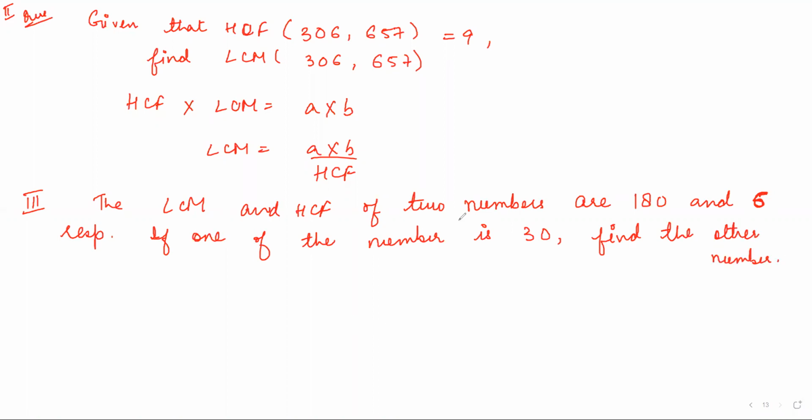So again, same formula you have to apply, that HCF into LCM is equal to A into B. So here HCF is how much? It is 6, and LCM is given in the question, which is 180, and one number is 30. Okay, you have to find the other number. So you put everything here and you can find B, right, Harsh?